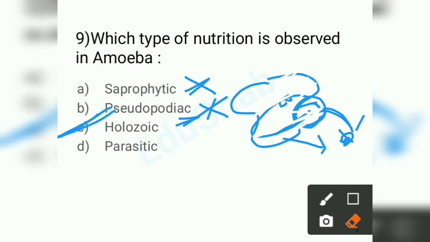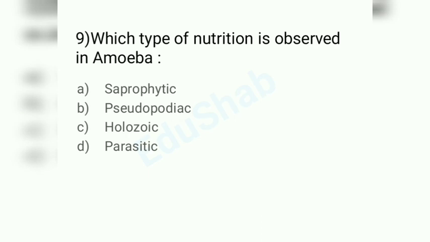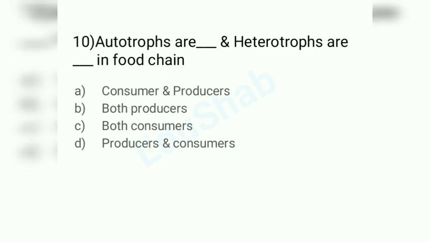That is called holozoic. Amoeba obtains its nutrients like this only, so it is called holozoic nutrition.